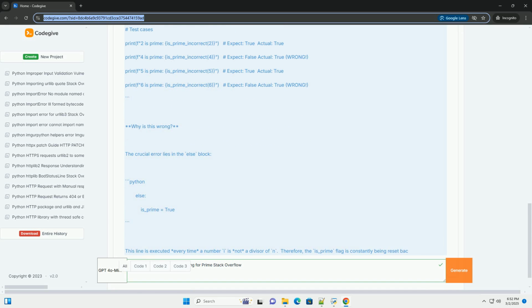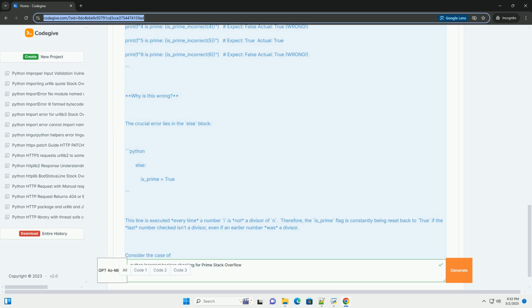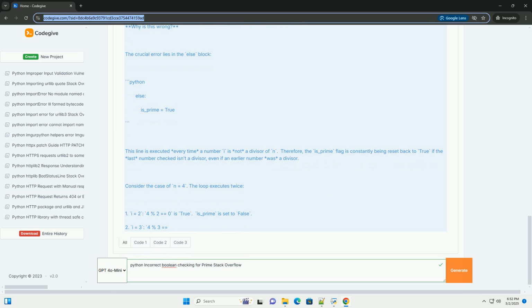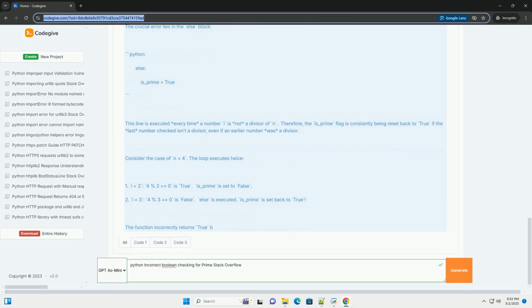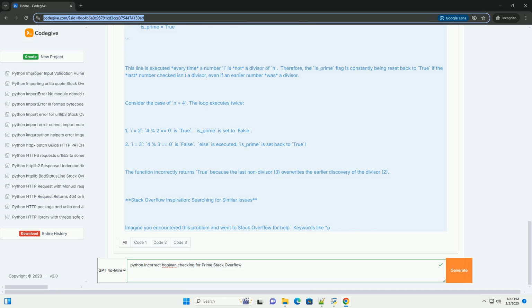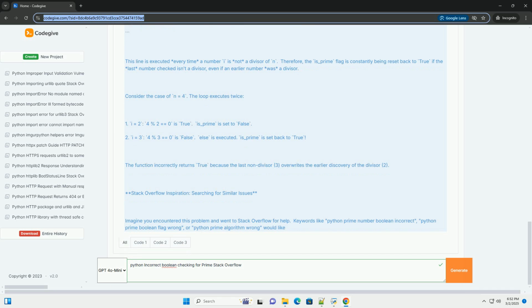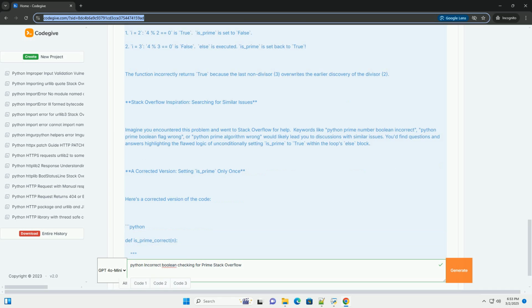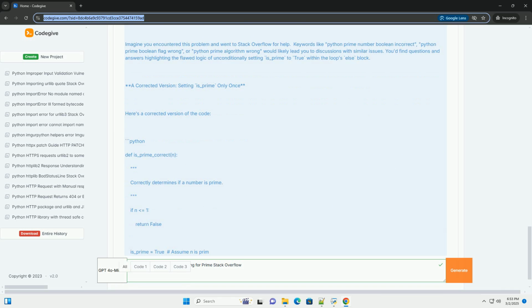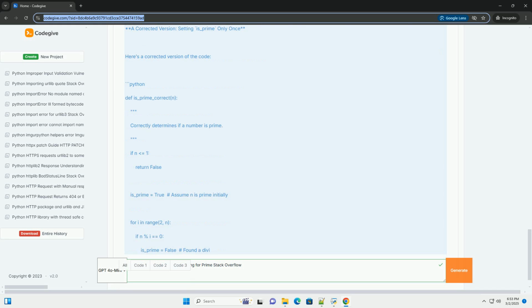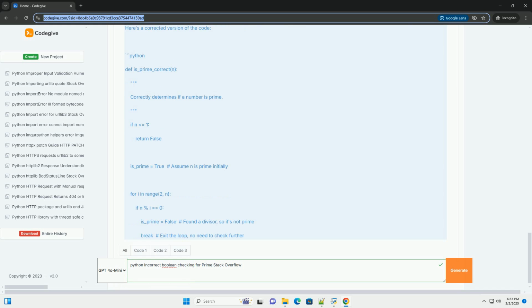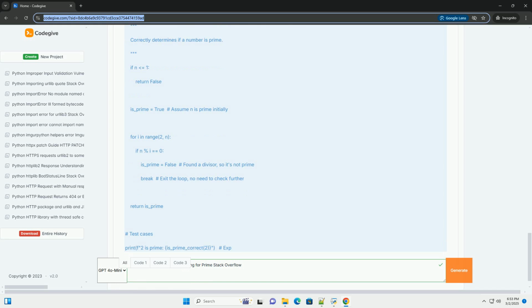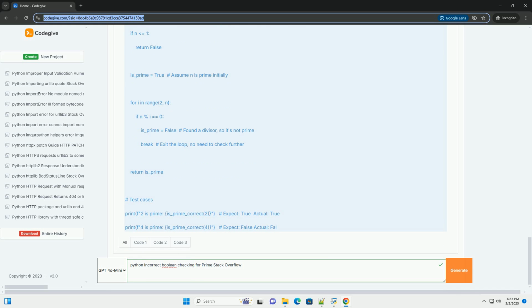Why is prime number testing a good example? Prime number testing neatly exposes Boolean logic issues because: 1. It involves iteration. Prime checks typically involve looping through potential divisors. 2. It relies on a conditional exit. You often want to exit the loop early if a divisor is found. 3. Boolean flags are common. An is_prime flag is frequently used to track the primality status. The common pitfall: prematurely setting is_prime to true.